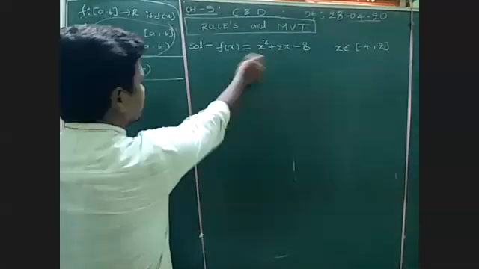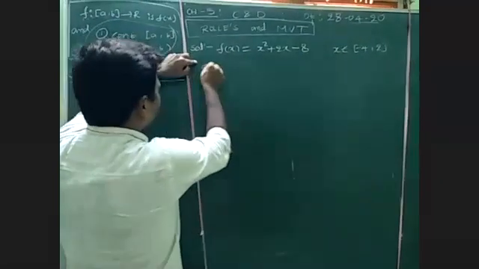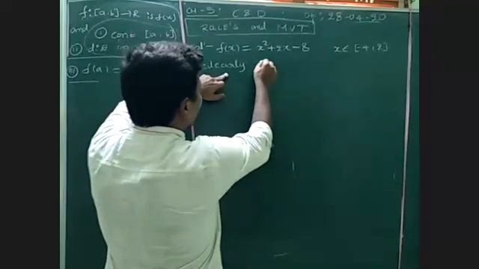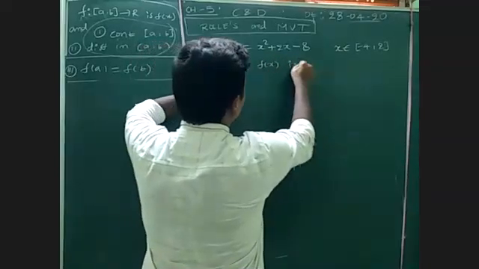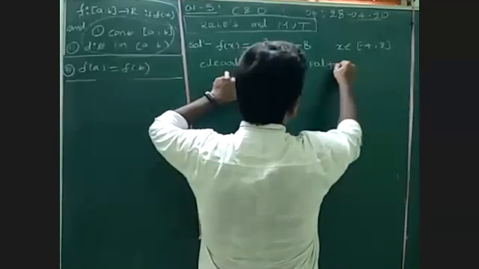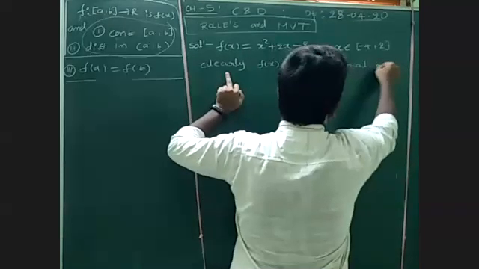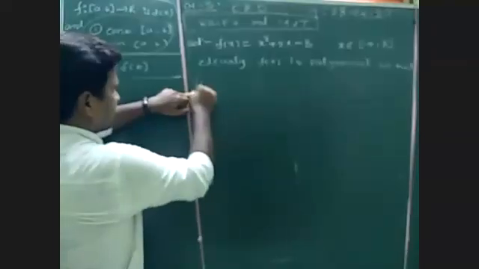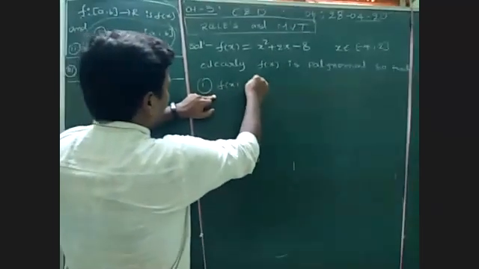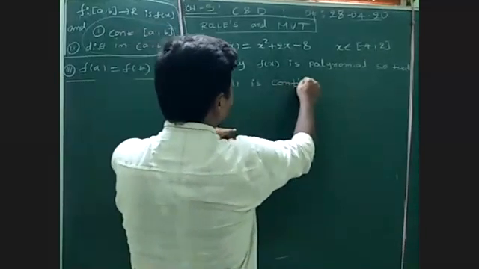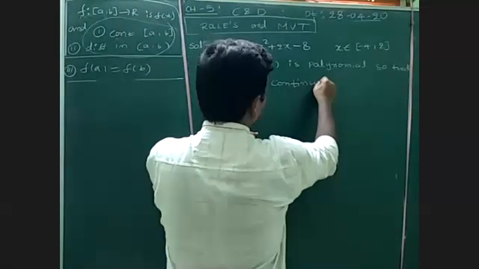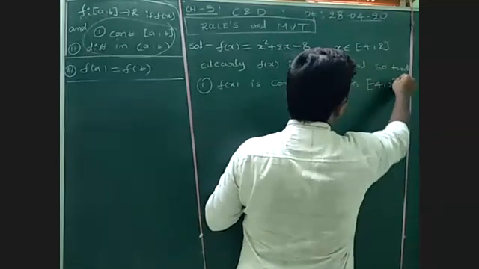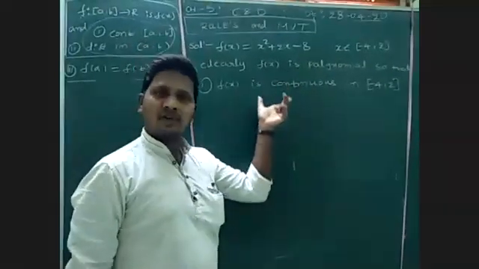Here, clearly, f of x is a polynomial, so first, f of x is continuous in the closed interval minus 4, 2. If it is a polynomial, you can directly write like this.